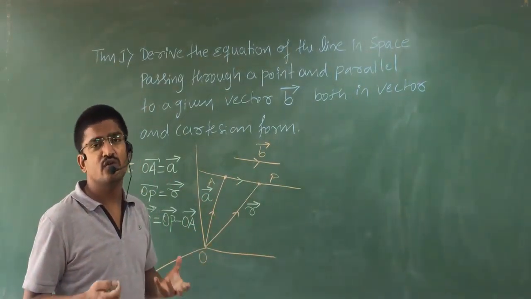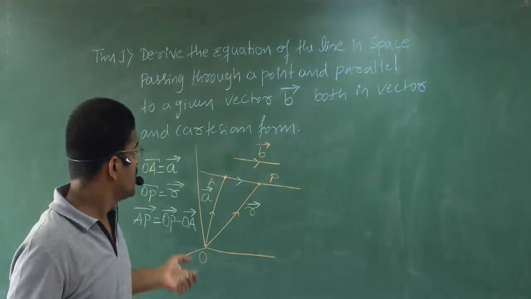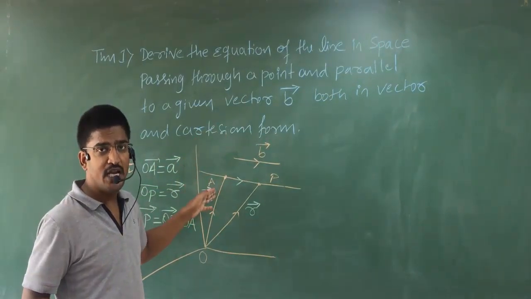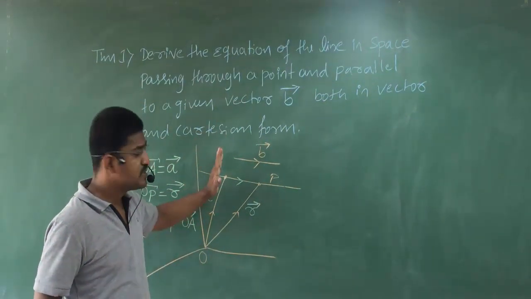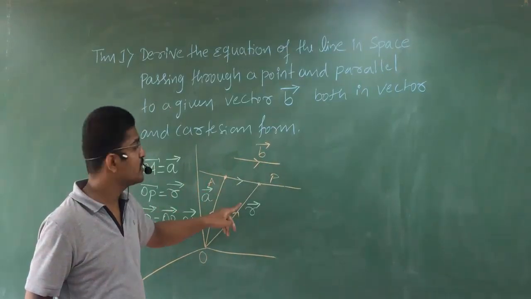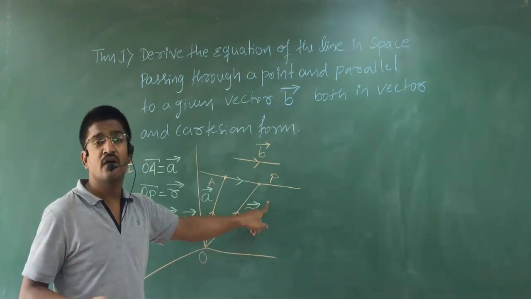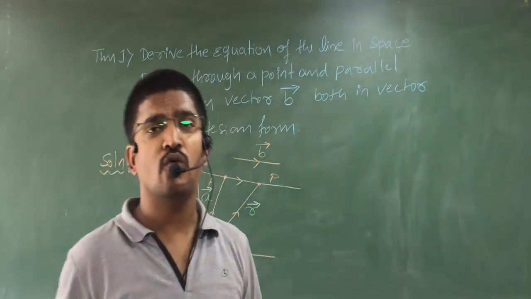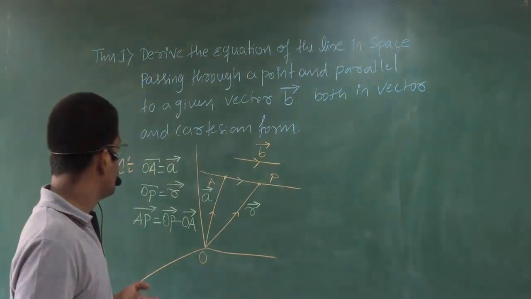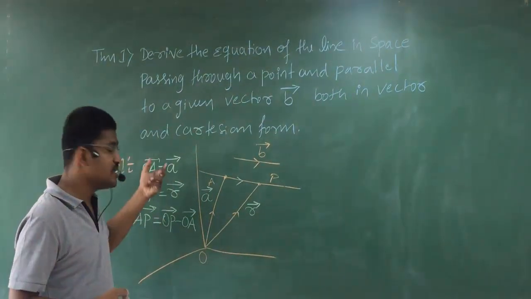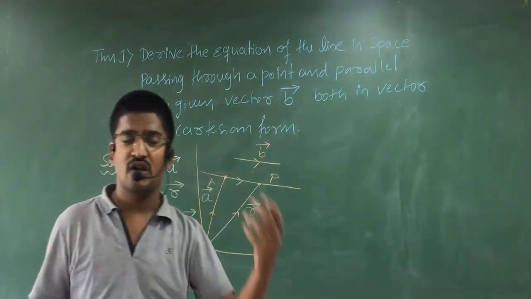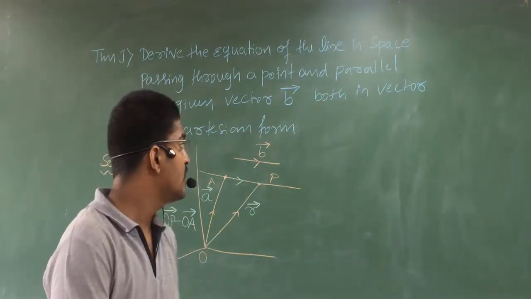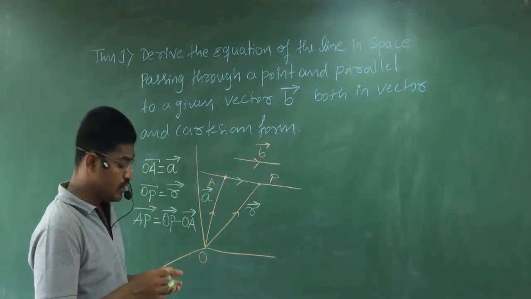Clear? I don't need to explain that again. You just see the diagram and write it. No problem. L is the line passing through the point A, OA is the position vector, A is the given point, P is the arbitrary point, OP is the position vector of point P, and vector B is the given vector. Write it in your own words, no problem. Clear? The very important thing is the mathematical form. Whatever you write in your own words as the explanation of your diagram will be accepted, no problem. Clear? But write in a grammatically correct way, no problem.